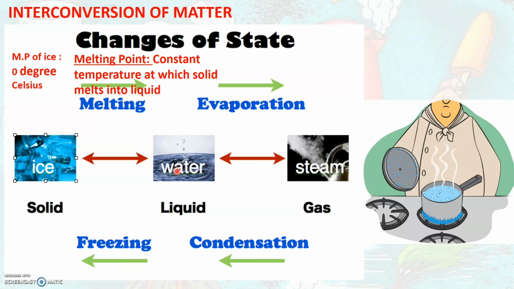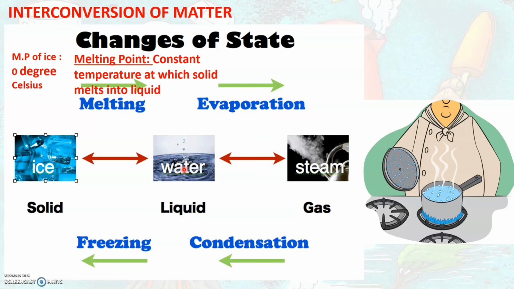Same like that, only when water reaches a certain temperature, it starts boiling. Or in other words, there is a fixed or constant temperature at which water starts boiling.